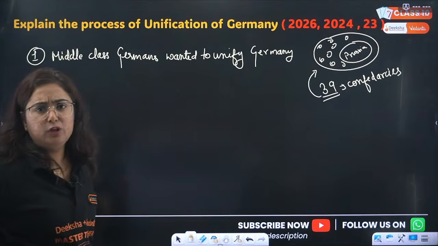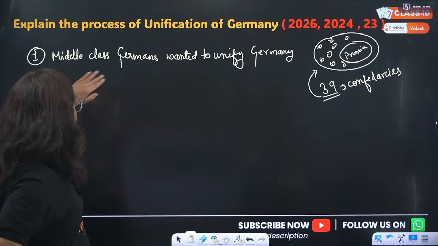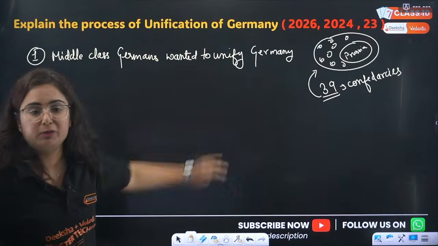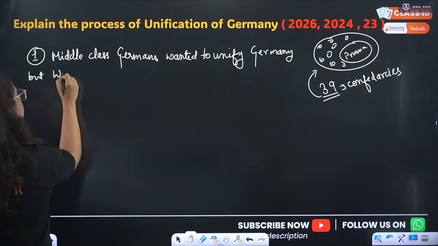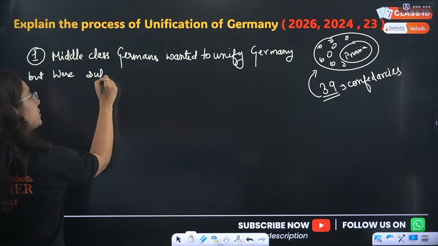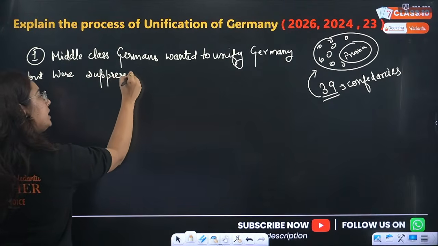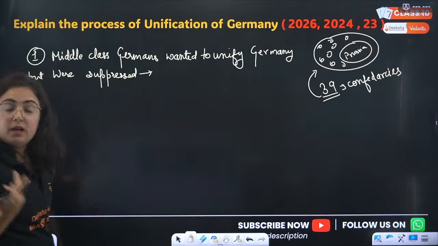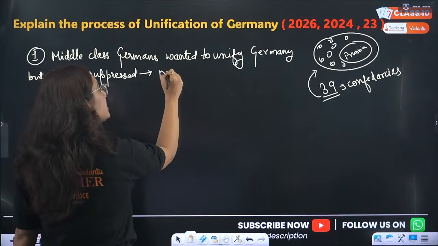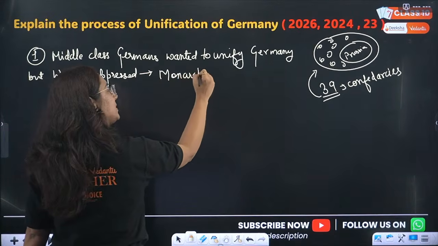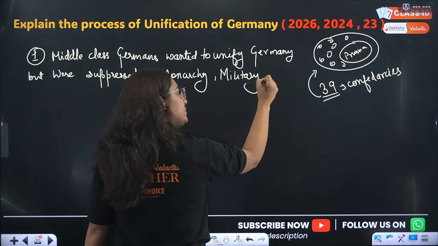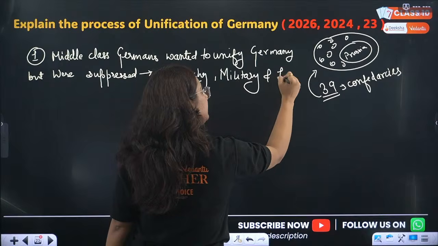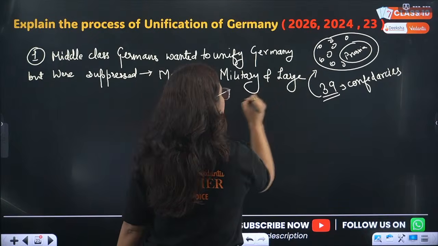No, they were not. Every time they were suppressed by the monarchy, by the military, as well as by large landowners.